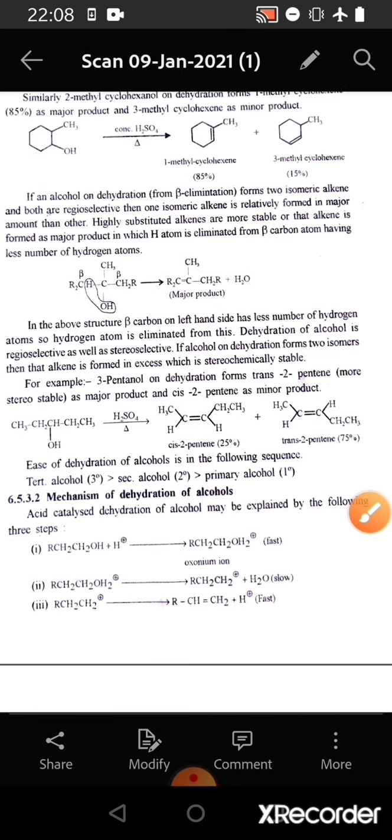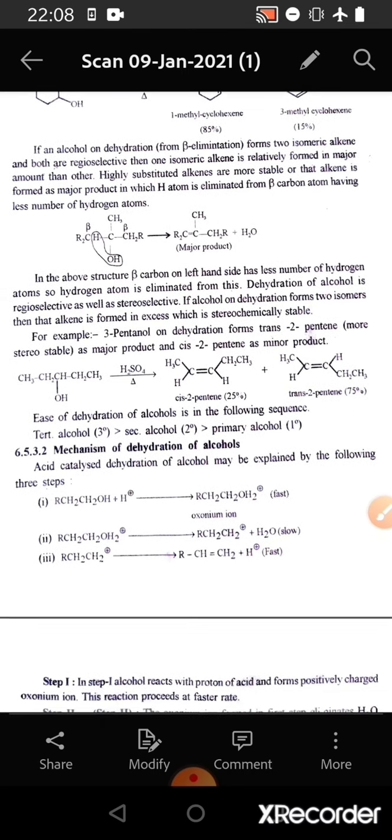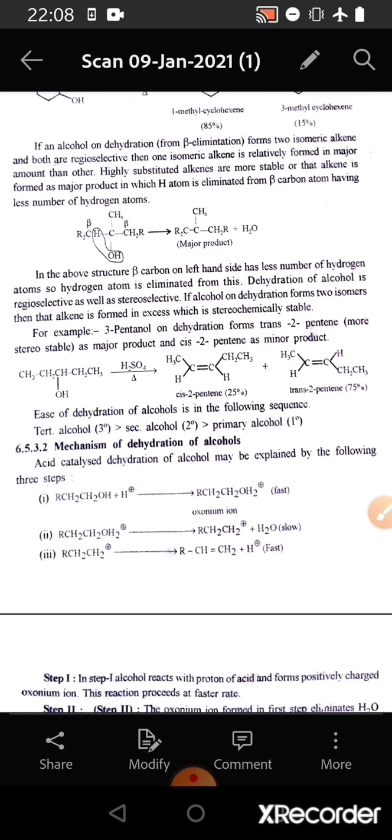If we consider the ease of dehydration of alcohol, it is in the following sequence. The ease of dehydration of tertiary alcohol is greater than the ease of dehydration of secondary alcohol, and the ease of secondary alcohol dehydration is greater than the ease of dehydration of primary alcohol.